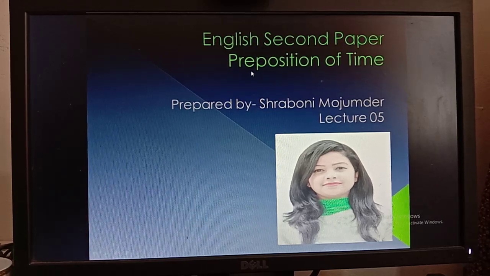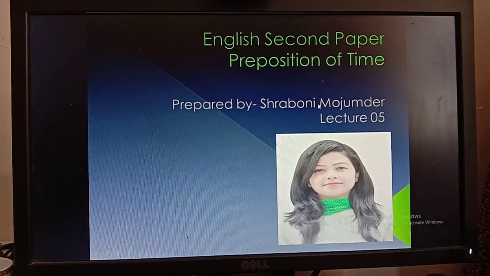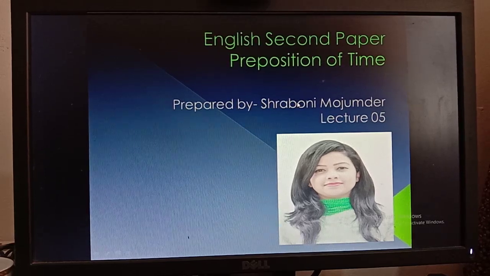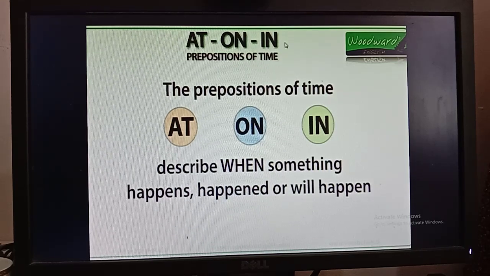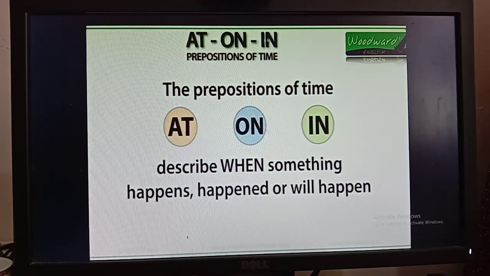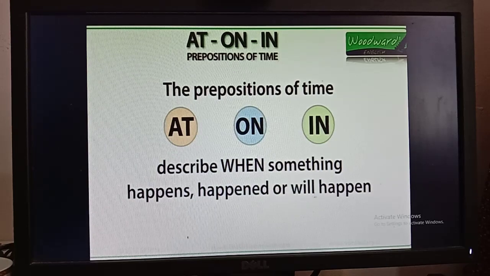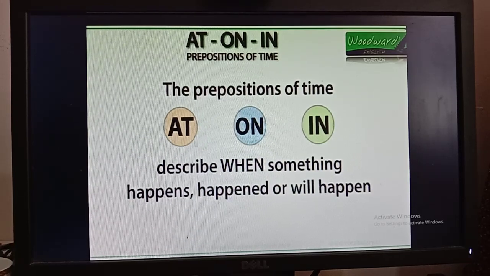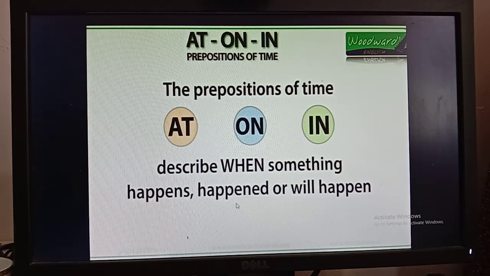So today we are going to start another new topic, that is prepositions of time, okay? So boys, get ready and take a new page for this topic. Here you can see I have written prepositions of time: at, on, and in. When we are going to use a preposition of time, we will use either at, on, or in. The prepositions of time at, on, in describe when something happens, happened, or will happen. We use these three prepositions for indicating the time and also when something happens, happened, or will happen.